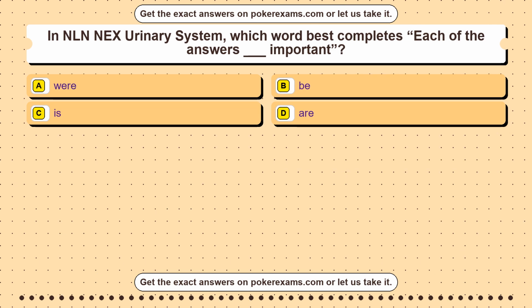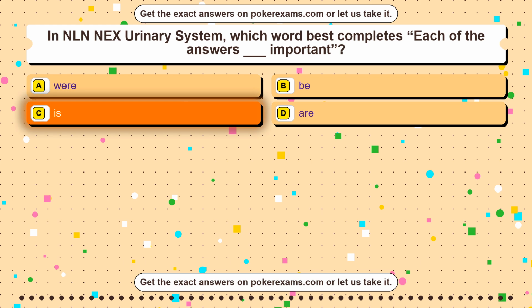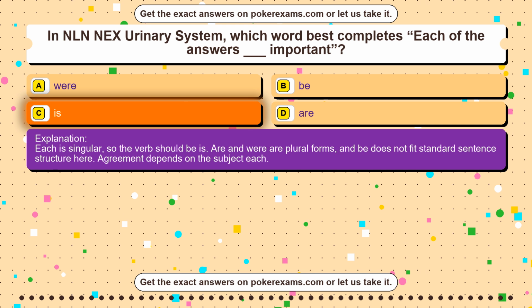Question 3. In NLN NEX Urinary System, which word best completes the sentence: "Each of the answers blank important"? Option A were. Option B be. Option C is. Option D are. The correct answer is option C, is. Each is singular, so the verb should be is. Are and were are plural forms, and be does not fit standard sentence structure here. Agreement depends on the subject each.